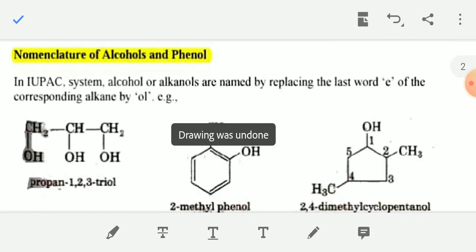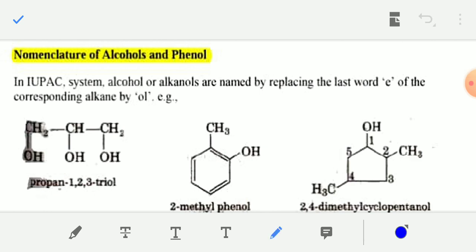Next, nomenclature of alcohol. You have already studied in class 11 about the nomenclature. In the IUPAC system, alcohols and alkanols are named by replacing the last letter E of the corresponding alkane by -ol. So you have to use a suffix -ol during naming alcohol. For example, this compound CH2OH, CHOH, CH2OH, this is propane-1,2,3-triol.